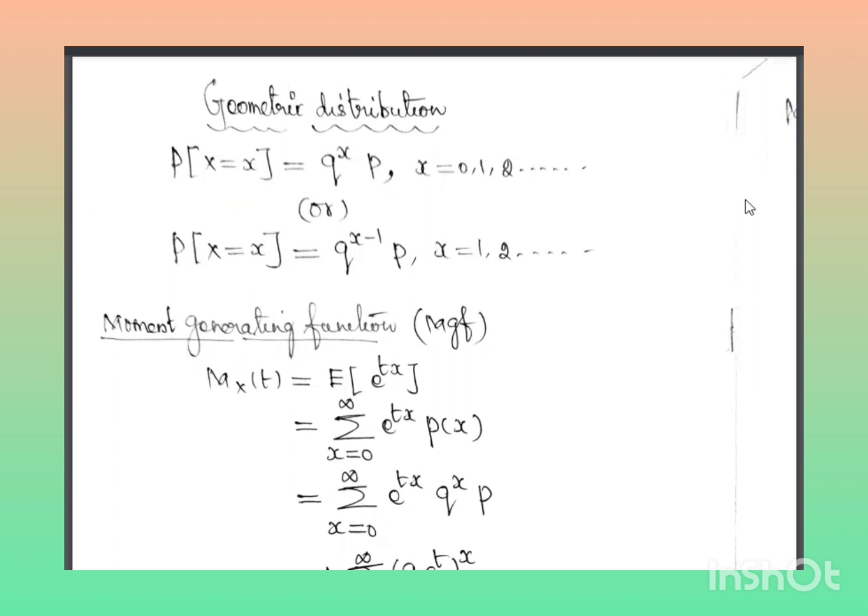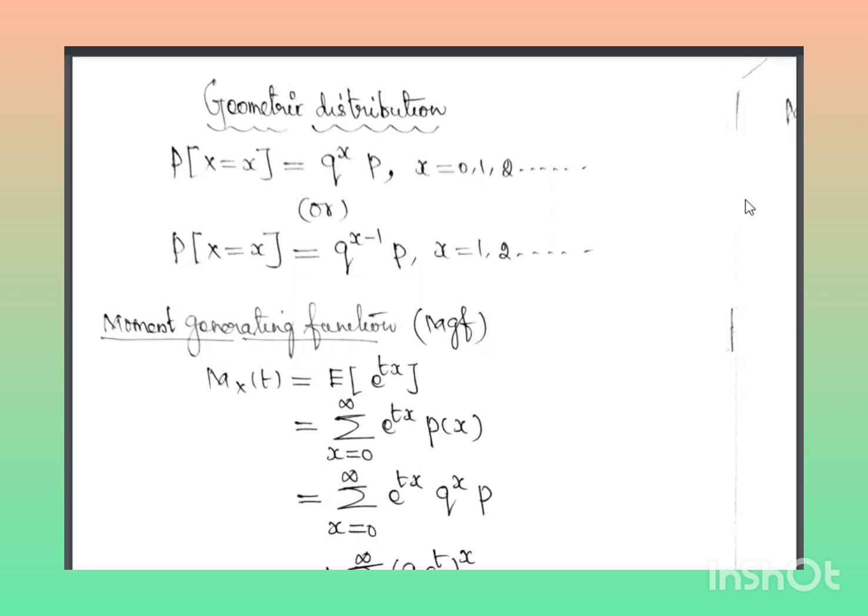The definition of geometric distribution is: probability of X equal to x is equal to q power x into p, where x starts with 0, 1, 2, etc. up to infinity.